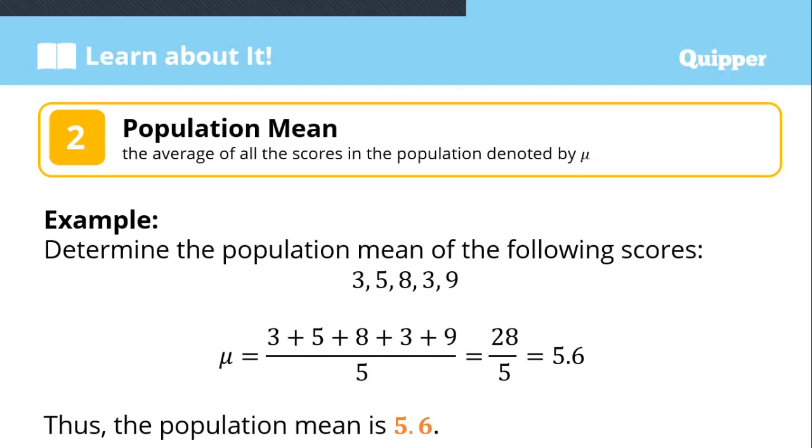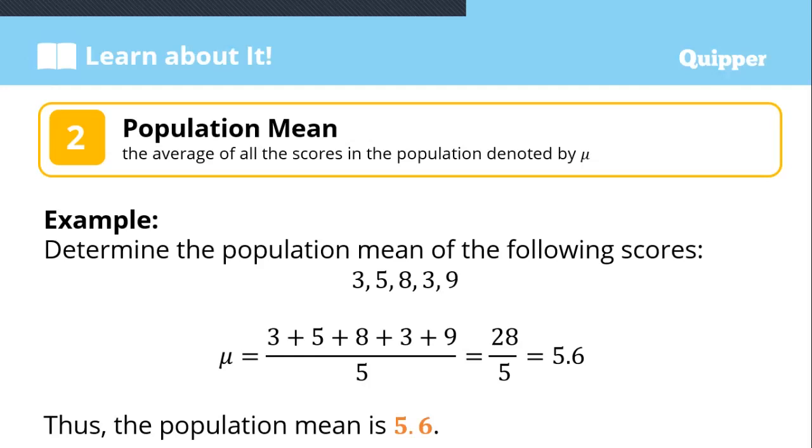For example, determine the population mean of the following scores: 3, 5, 8, 3, 9. To get the population mean, just add all the scores and then divide by the total number of data. So 3 plus 5 plus 8 plus 3 plus 9, the answer is 28.